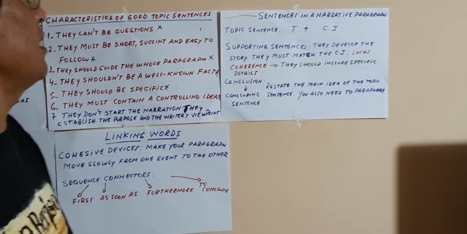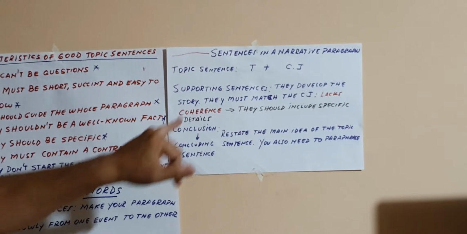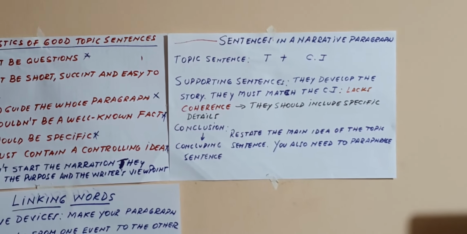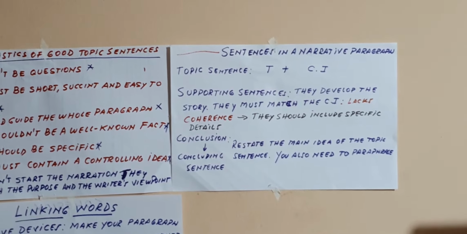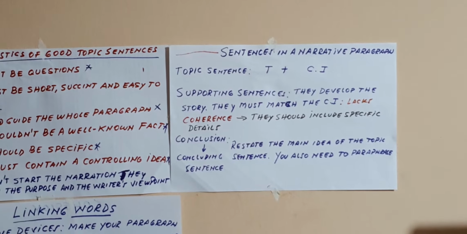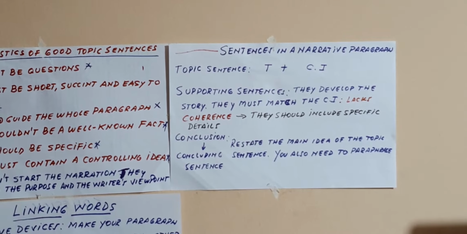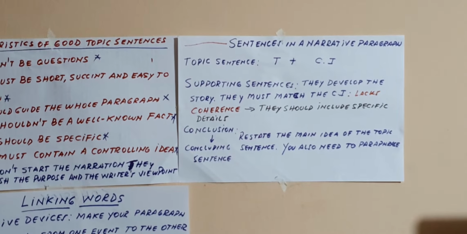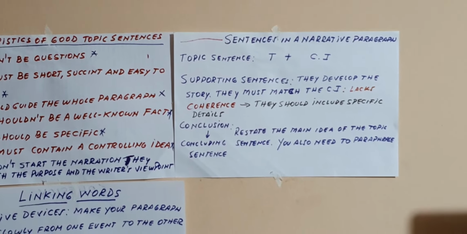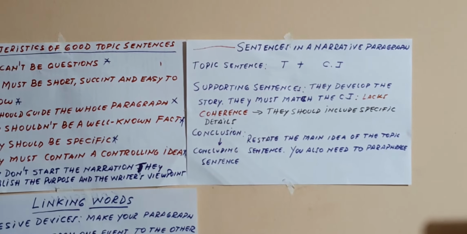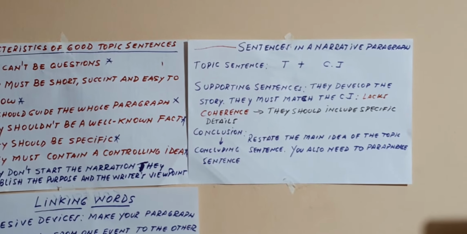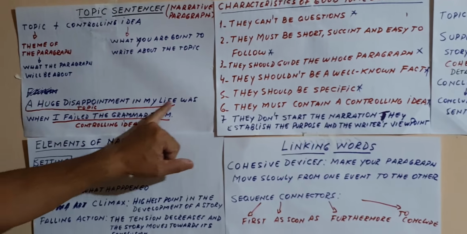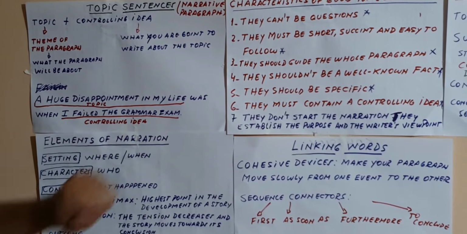Well, let's talk about the sentences in a narrative paragraph. Obviously, the topic sentence, remember, is the first sentence in the paragraph. It has the topic and the controlling idea. The supporting sentences, what are they? They are also called the body sentences because they develop the controlling idea. They develop the story. They must match the controlling idea. And let's come back to this one: A huge disappointment in my life was when I failed the grammar exam.